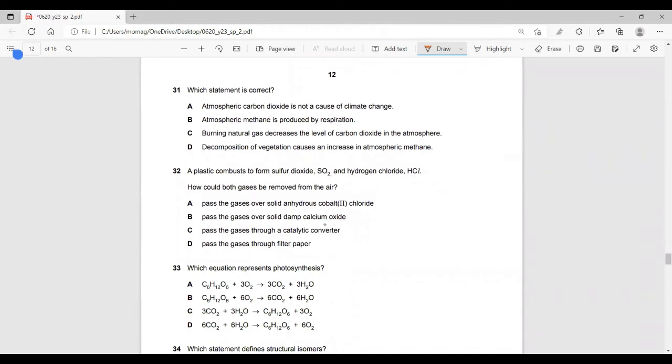Which statement is correct? Let me read the options one by one. Atmospheric carbon dioxide is not a cause of climate change. Mistake. It is a greenhouse gas, so it can lead to global warming. Atmospheric methane is produced by respiration. Mistake, because aerobic respiration releases carbon dioxide and water, and anaerobic respiration releases either lactic acid in muscles or ethanol and carbon dioxide in yeast. Burning natural gas decreases the level of carbon dioxide. This is a mistake. It increases it. So option D by default is correct.